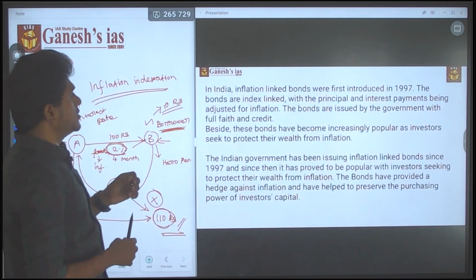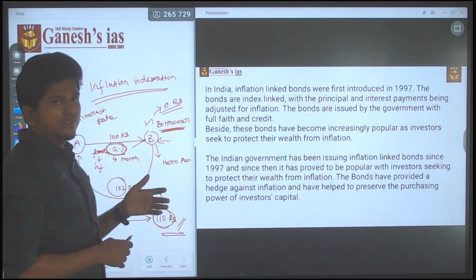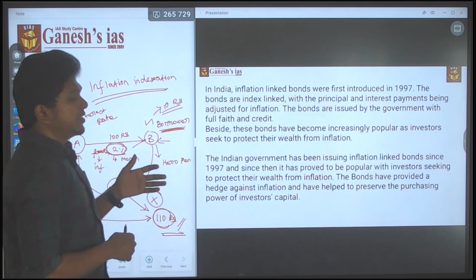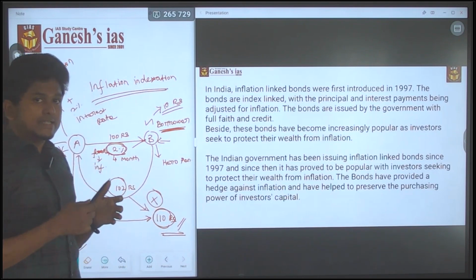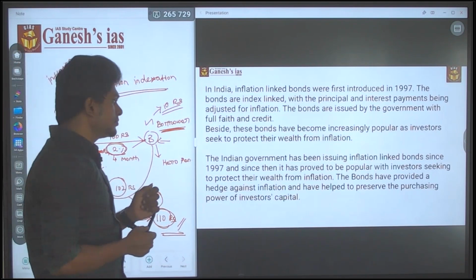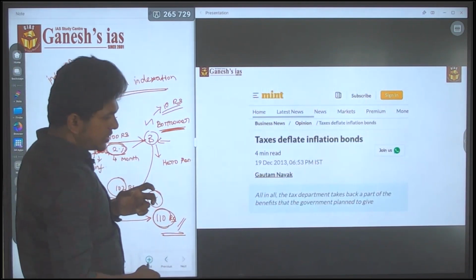India first issued this inflation linked bond in 1997. Since then they are issuing the inflation indexed bond with both principal and interest adjusted with the inflation. Why was the question asked?